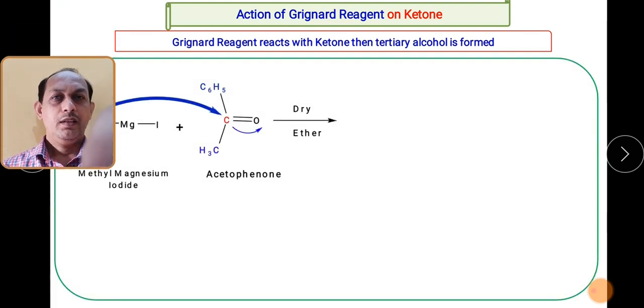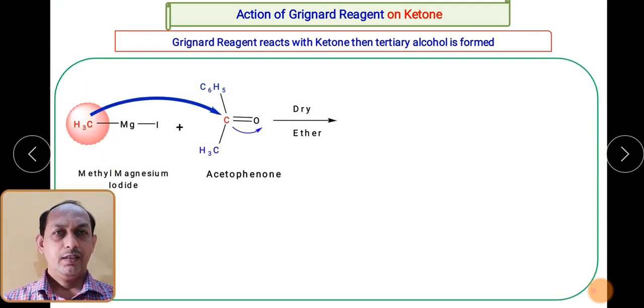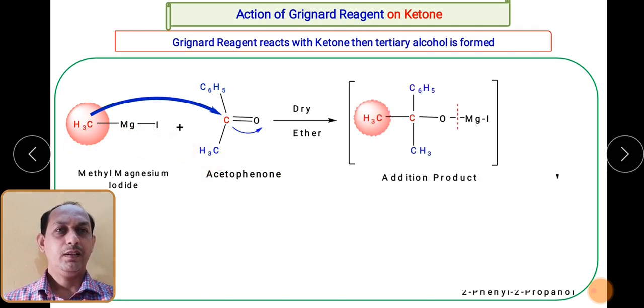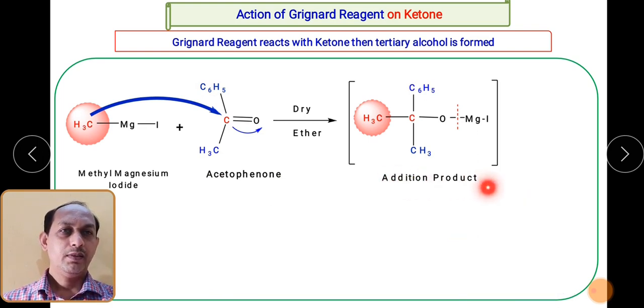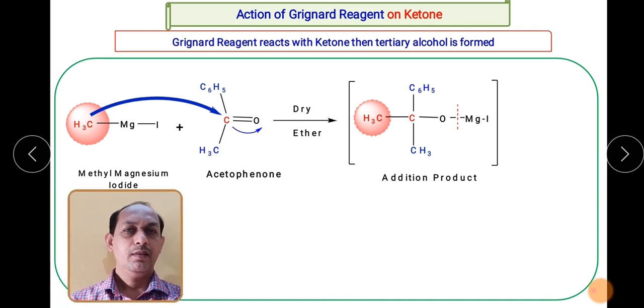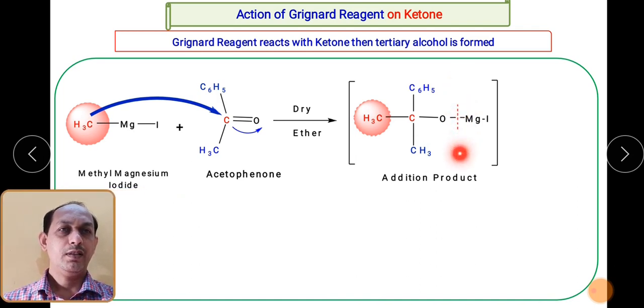Now we'll see the last example, that is when acetophenone, again a ketone. One side C6H5 group, another side CH3 group. It will react with the methyl magnesium iodide. So what will happen in presence of dry ether? So you will get the formation of this particular addition product. So in addition product, C6H5 group here, CH3 group. So this particular part is coming from the acetophenone, and this red color, it is coming from the Grignard reagent. So this is addition product.